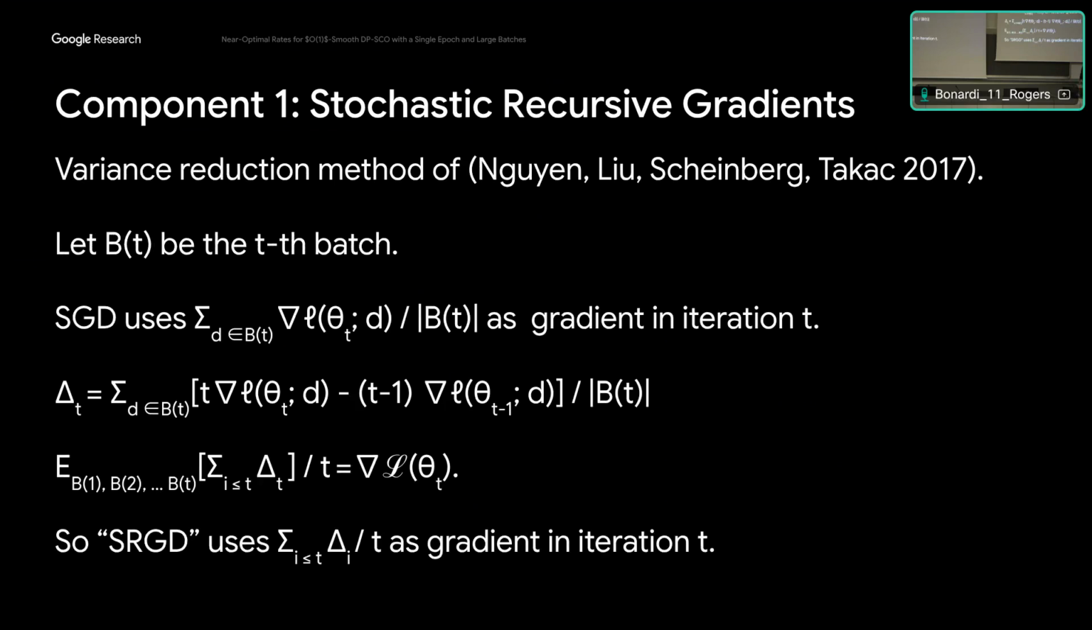Stochastic recursive gradients do something a little more complicated. We compute this delta term. In round t, delta_t is t times the current batch gradient on the current model, minus t minus 1 times the gradient of the current batch on the previous model. The way I've designed this delta_t, if you sum up the delta_t's, you get a telescoping sum. If you do the math, the average of the first t delta_i's is, in expectation, equal to the gradient of the population loss. So this suggests that we should use this average as our gradient in whatever optimization algorithm we're running.